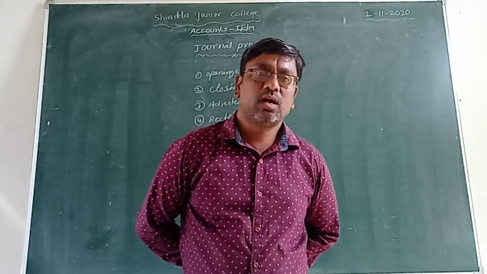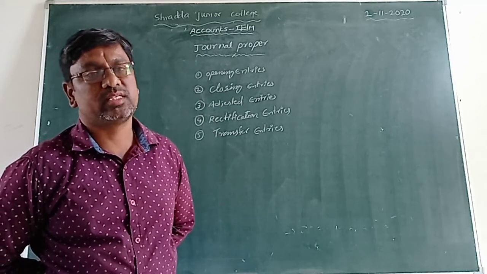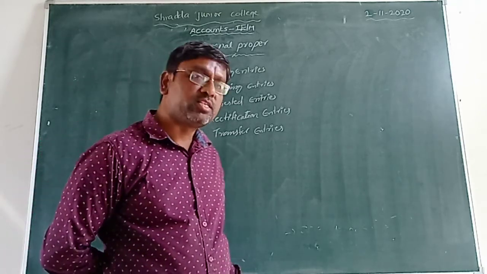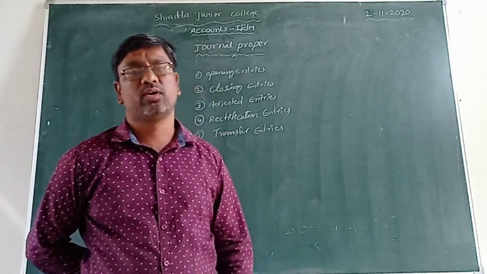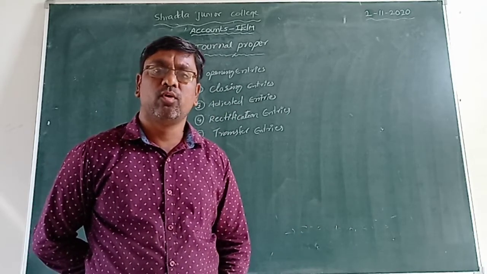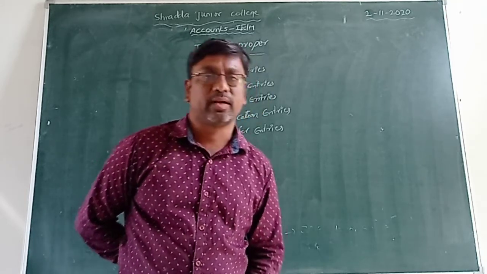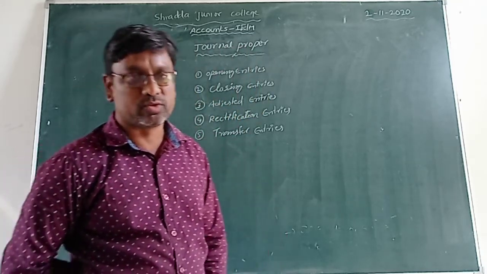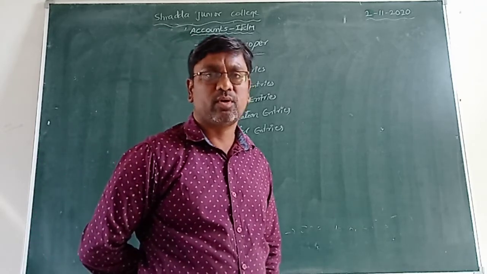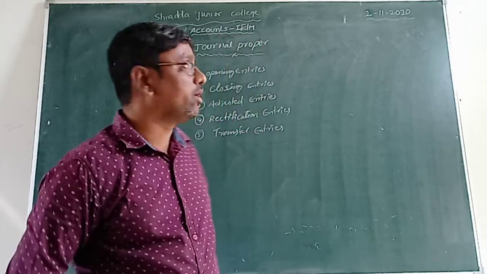Isn't it? In total there are 8 types of subsidiary books: the purchase book, purchase returns book, sales book, sales returns book, and cash book. And another is the bills payable book, the bills receivable book, and finally the general proper. It is the 8th subsidiary book. Today we are discussing the 8th subsidiary book, that means the general proper.